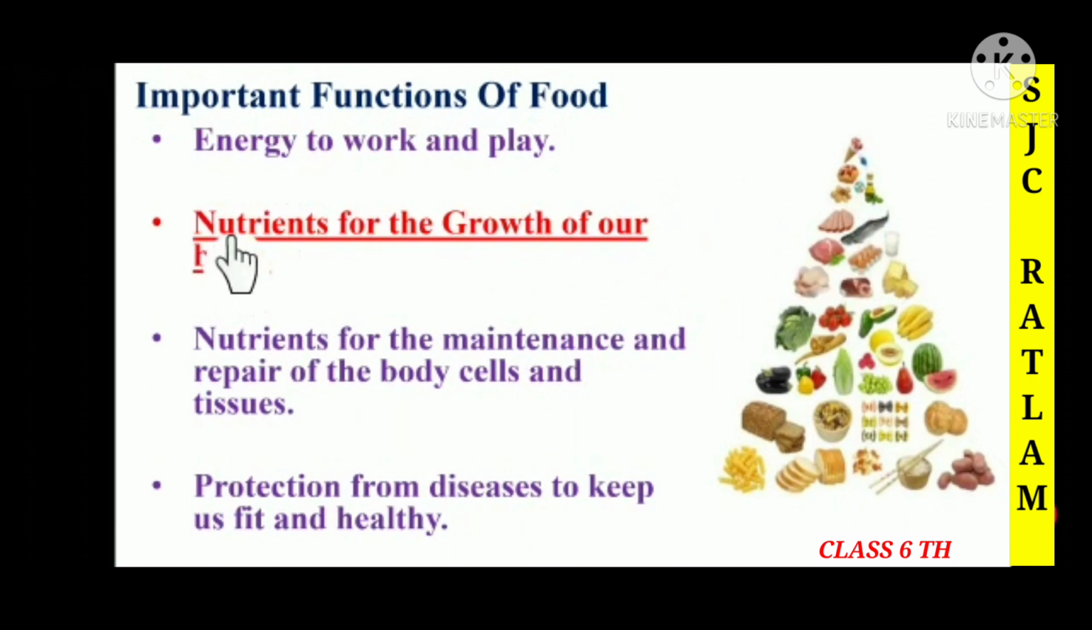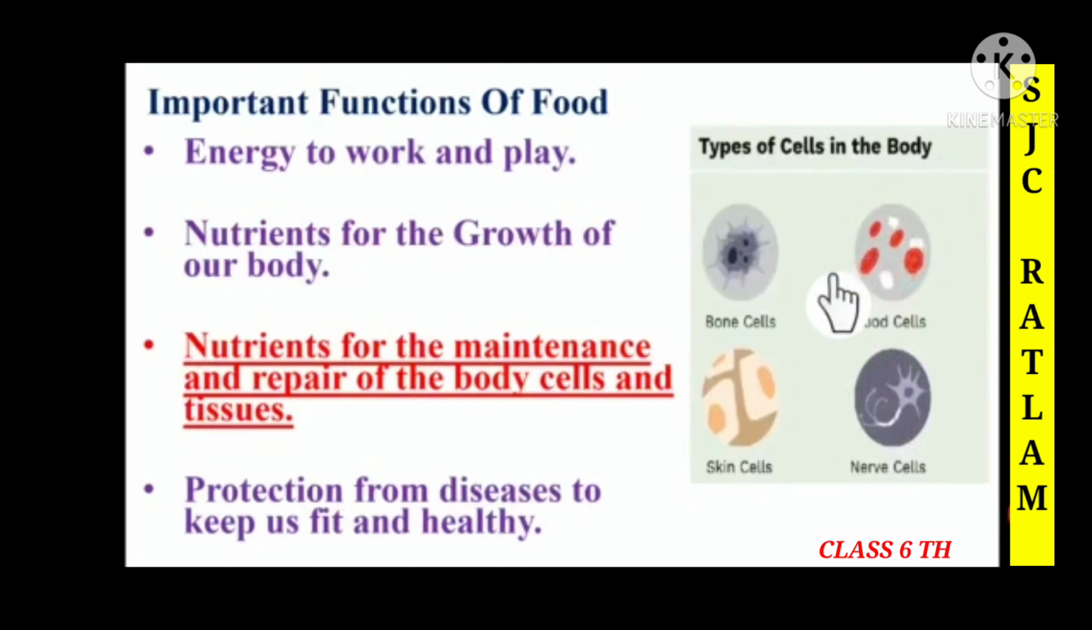Similarly children, nutrients for the growth of the body. If you need nutrients for the growth of your body, you should eat foods which have carbohydrates, proteins, vitamins and minerals. Then only there will be a balance of nutrients in your body for your growth. Here we can see nutrients for the maintenance and repair of the body cells and tissues. Here you can see the types of cells in the body: bone cells, blood cells, skin cells and nerve cells. They require nutrients to maintain and repair the body cells and tissues.